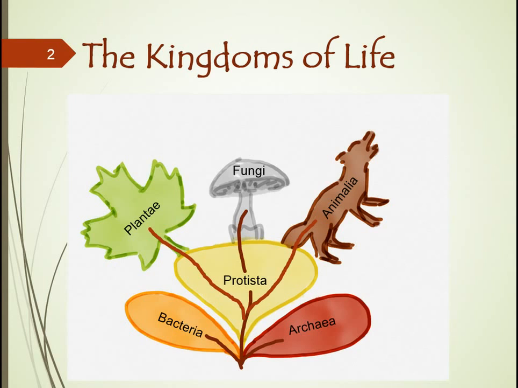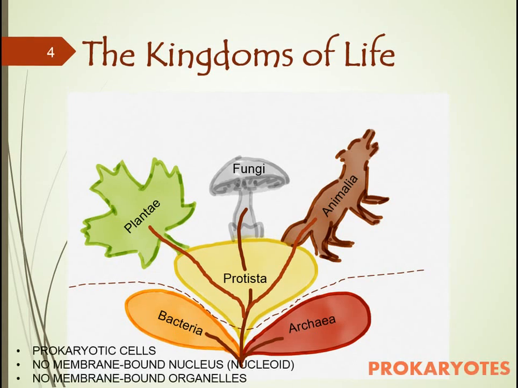We can divide these kingdoms and the protista into 2 major groups based on their cell types. Each living organism is either composed of eukaryotic organisms or prokaryotic organisms. Members of the bacteria and archaea are made of prokaryotic cells. That means that their cells do not contain a membrane-bound nucleus. Instead, they have a chromosomal DNA that is not surrounded by a membrane. It is free in the cytoplasm. It is called a nucleoid. Also, these organisms do not have membrane-bound organelles.